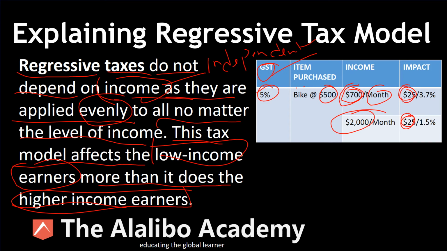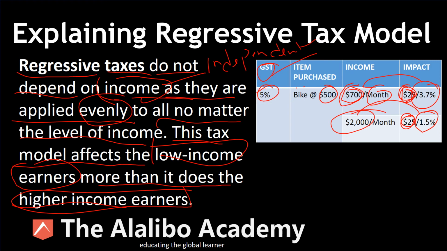But here is the difference. The $25 paid by the first person translates to 3.7% of their monthly income, which is quite a bit. If you're making $700, $25 impacts your income, as opposed to 1.5% for the person making $2,000 a month. Now, 1.5% is more than 100% less than the 3.7% paid by the person making $700.